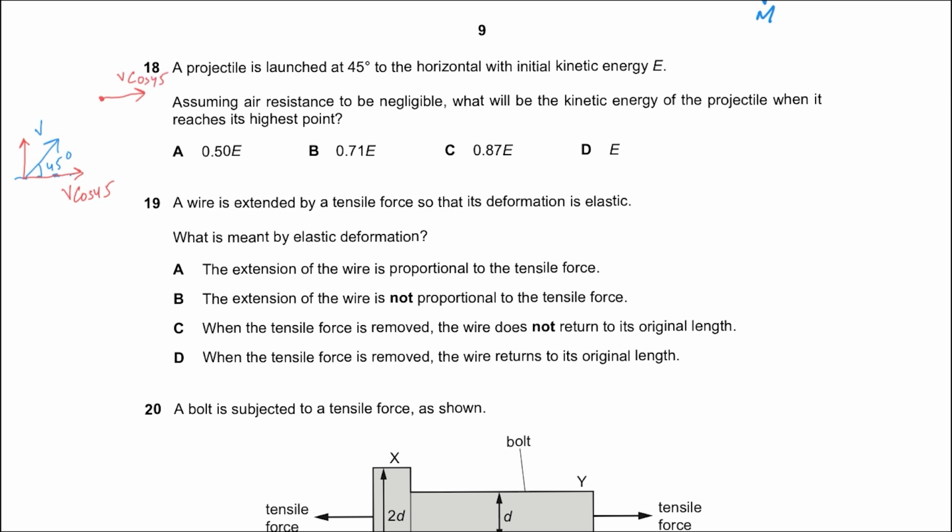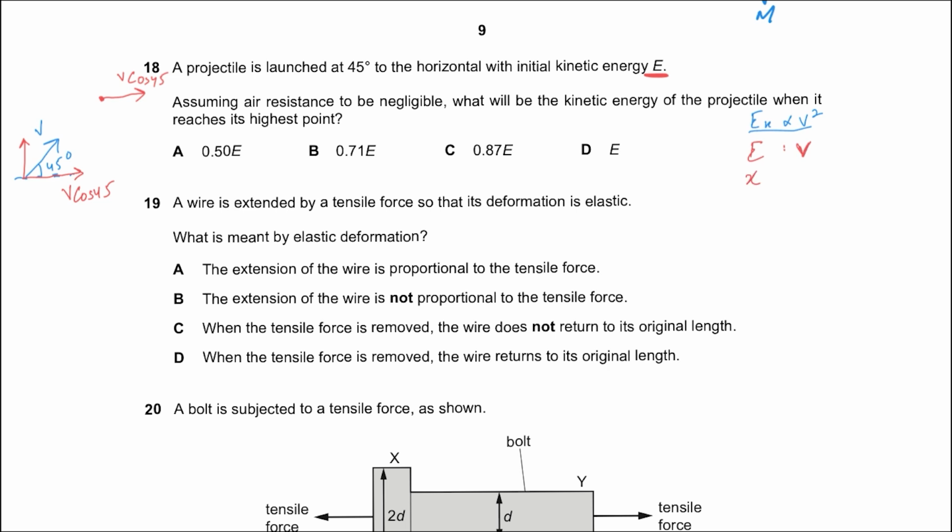Now I can use ratios. I know that kinetic energy is directly proportional to v squared. Kinetic energy is equal to half m v squared, hence kinetic energy is directly proportional to v squared. So the energy was E, initial kinetic energy, when the initial speed was v.